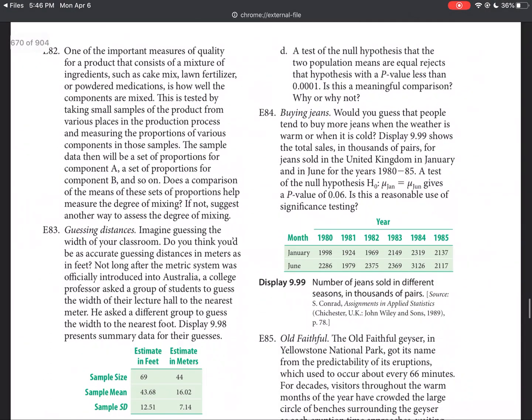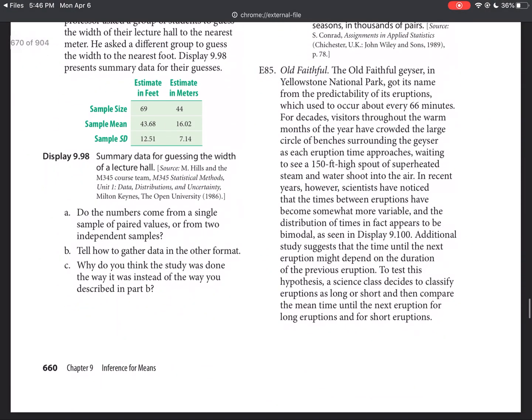The final question I had you look at was number 85, Old Faithful. It says, the Old Faithful geyser in Yellowstone National Park got its name from the predictability of its eruptions, which used to occur about every 66 minutes.